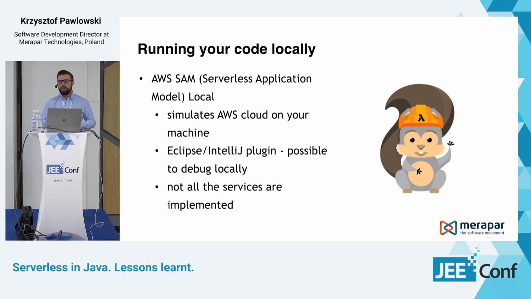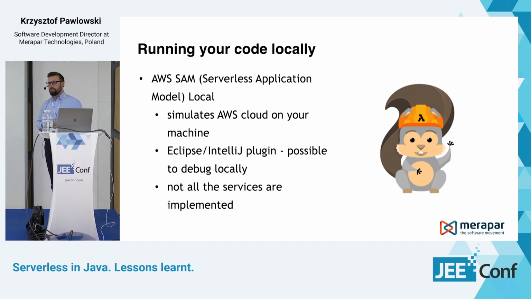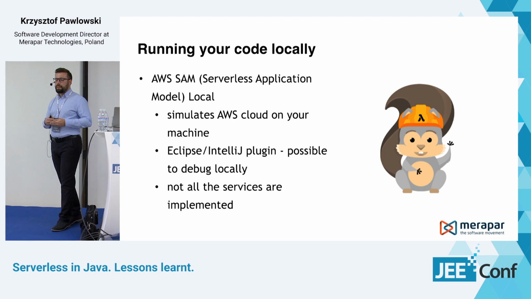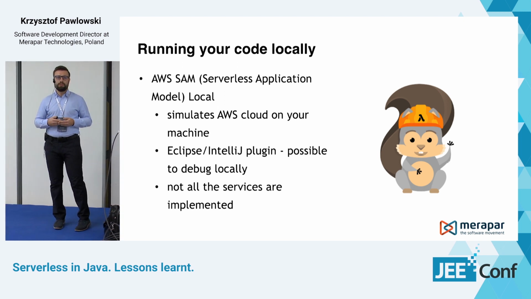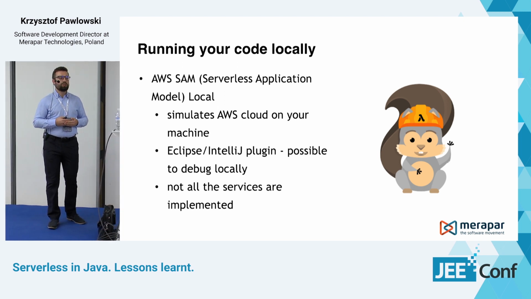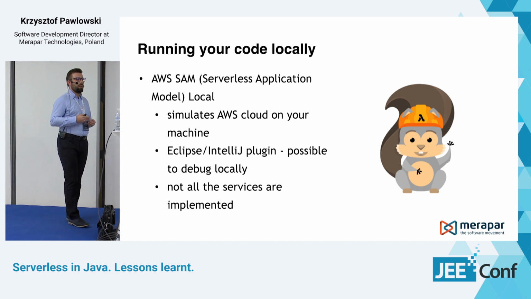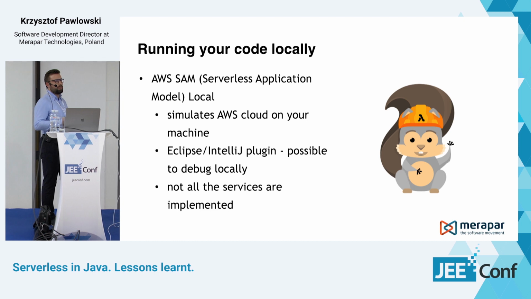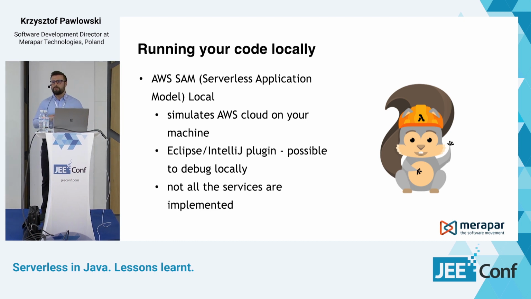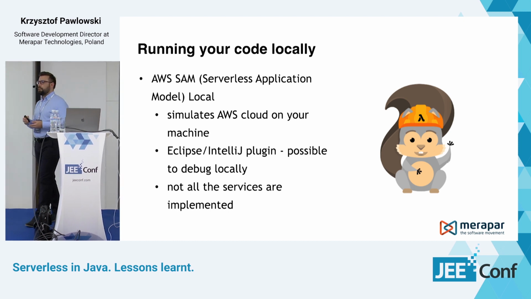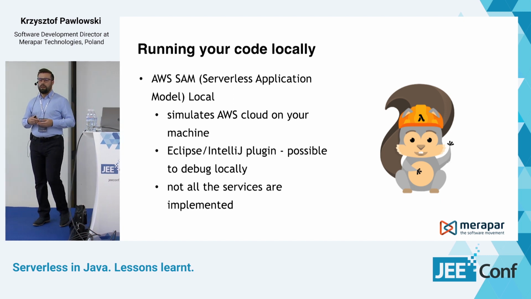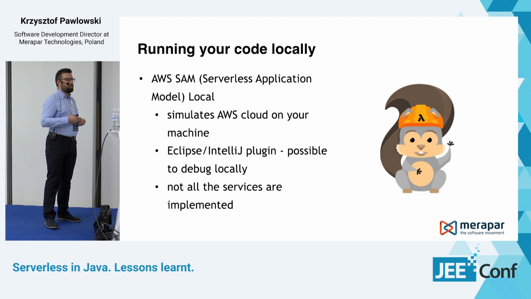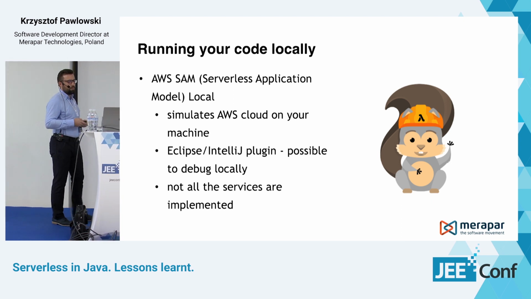So in our case, we use AWS Step Functions for defining the workflow. And back then, it wasn't yet implemented in AWS SAM. So what we had to do was test those Lambda functions that we were developing in isolation. So we had to provide the proper input to these Lambda functions, like the input that would be provided by the Step Functions service. So it was a little bit problematic, but it was doable.